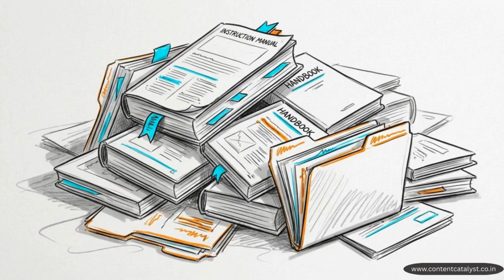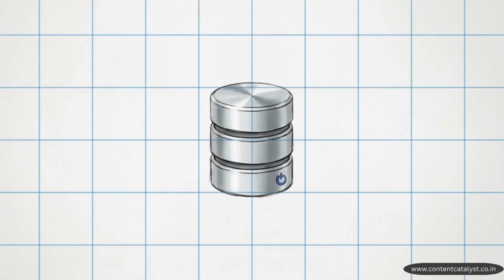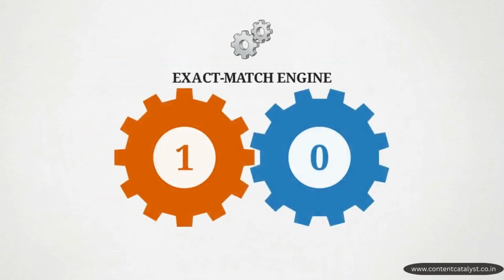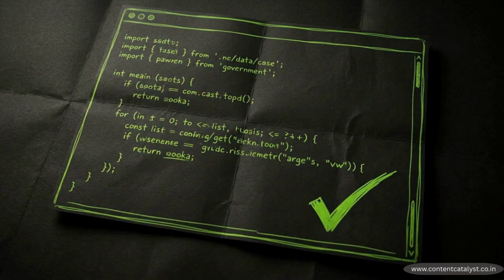Knowledge data operates differently. It lives in unstructured manuals, company policies, internal documentation, and chat transcripts. It is defined by nuance, context, and variable human phrasing. Traditional relational database architectures are built for the former. They operate on exact match binary logic. They execute commands perfectly, provided you know exactly which keywords to search for.